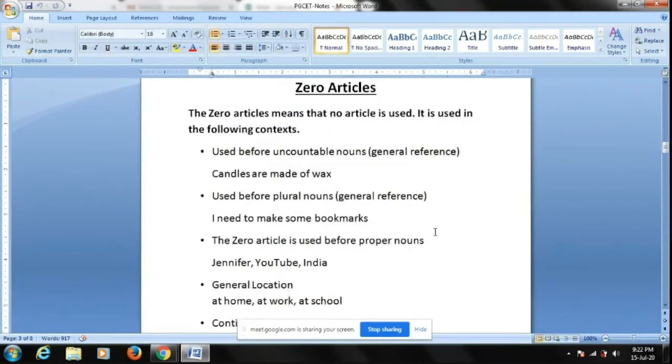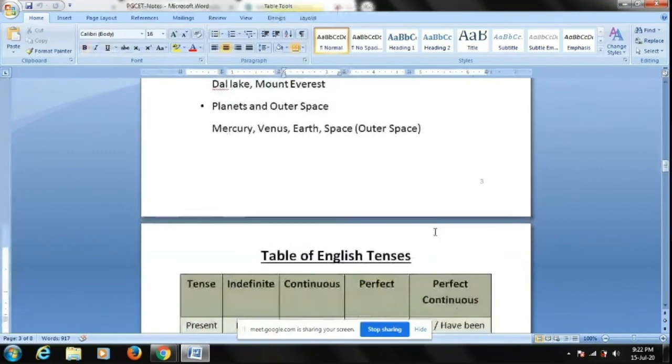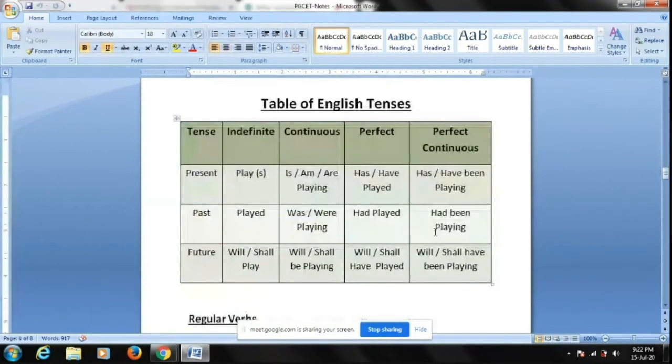Then coming to the next topic, tenses. How do you identify which tense a particular word or sentence is talking about? Generally, every sentence will have a verb. There are three types of tenses in English: present, past, and future. I will give you a hint on how to remember the tenses. Let's take an example: play. Play is a regular verb. Simple play: I say "I play".